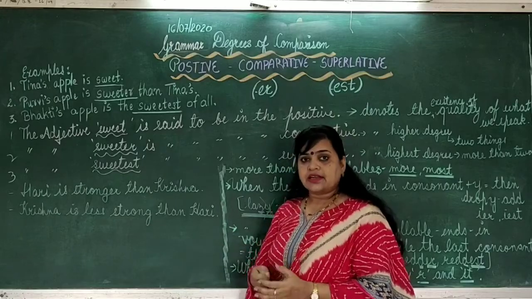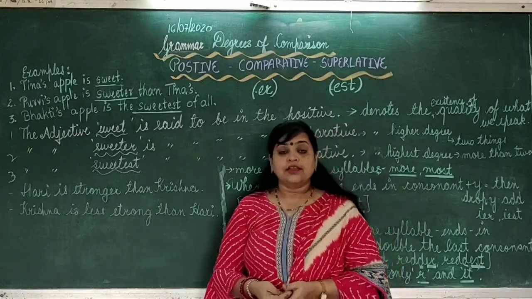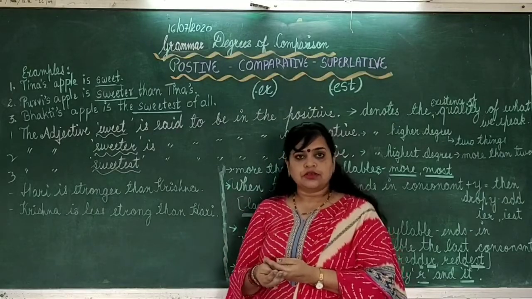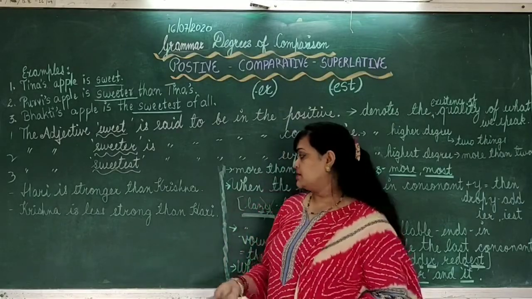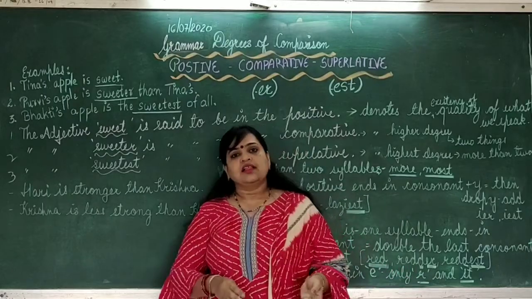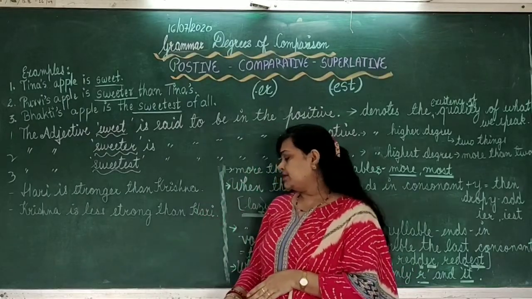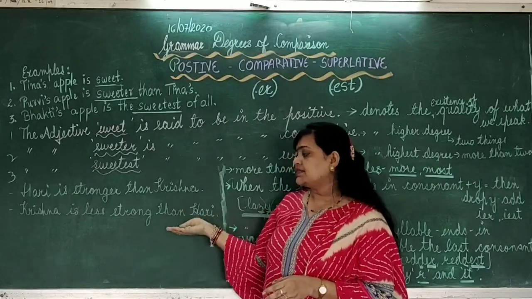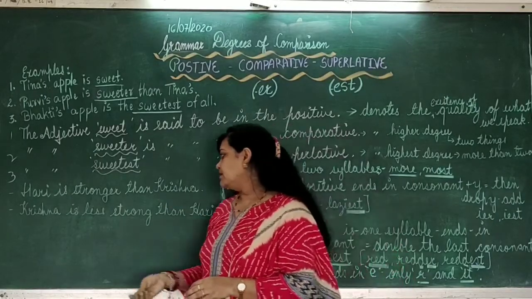Here also you can see one example which I would like to tell you, that we can speak like this: Hari is stronger than Krishna. But the same thing we can speak otherwise also, and even then it will be correct: Krishna is less strong than Hari. This is also a sentence, this is also a sentence. Both sentences are correct. Clear?